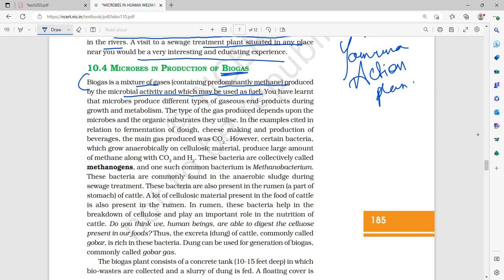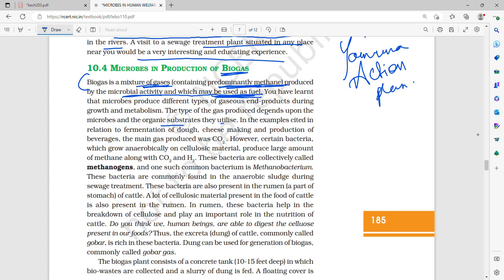So now let's study about biogas. Biogas is a mixture of gases which contains predominantly methane, produced by microbial activity, and it may be used as a fuel. You have learned that microbes produce different types of gaseous end products during growth and metabolism. The type of gas produced depends upon the microbes and the organic substrates they utilize.